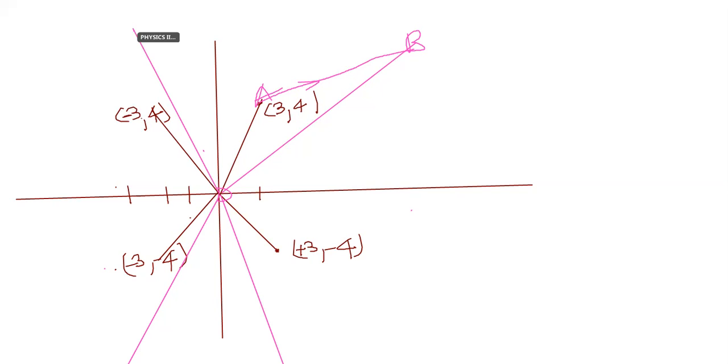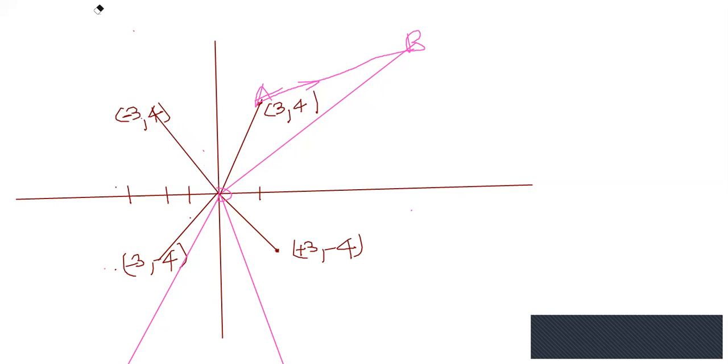I'll rub it off. I'll rub it and draw it. Okay, so where it should be 7, minus 7 will be this side, no? So how should it be? It should actually be like this. Is it or not? That's what you're saying. Now I understand. Now is it okay for you? This is how it will be.